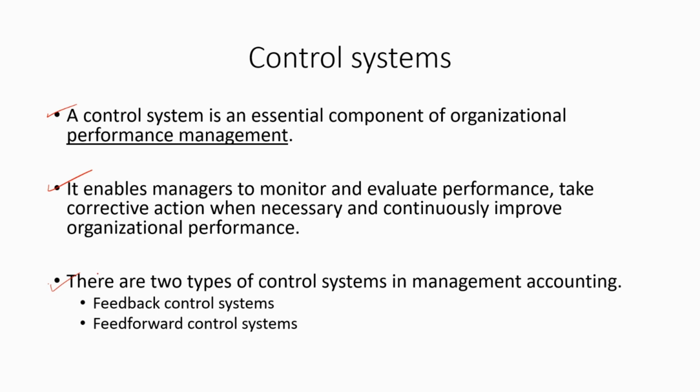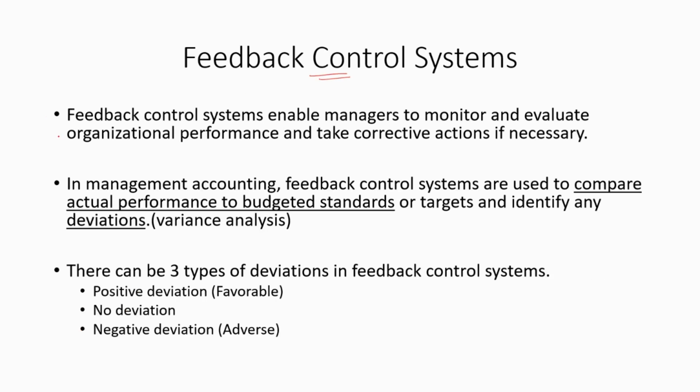There are two types of control systems in management accounting: feedback control systems and feed-forward control systems. Let's discuss each of these control systems one by one. Feedback control systems. Feedback control systems enable managers to monitor and evaluate organizational performance and take corrective actions if necessary. In management accounting, feedback control systems are used to compare actual performance to budgeted standards or targets and identify any deviations. These deviations are known as variances.